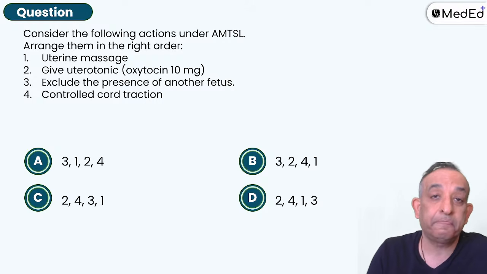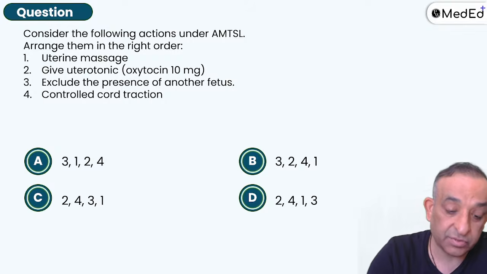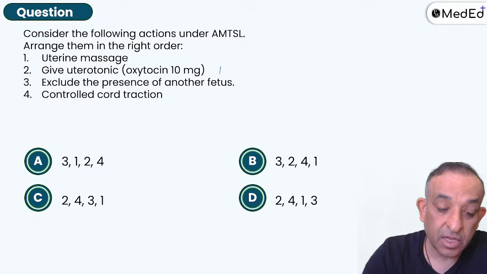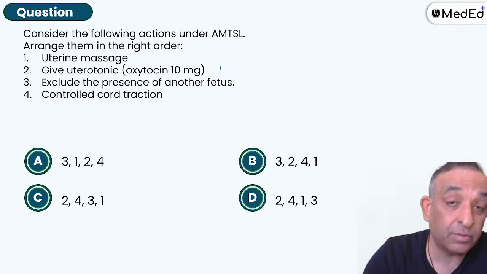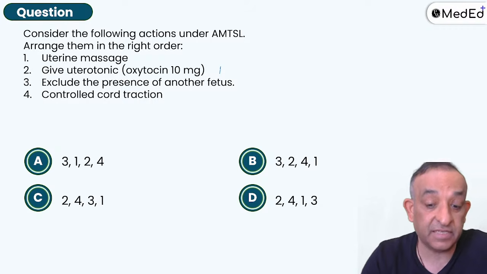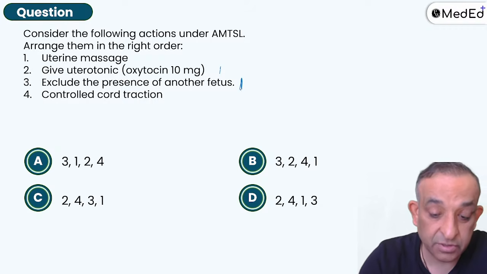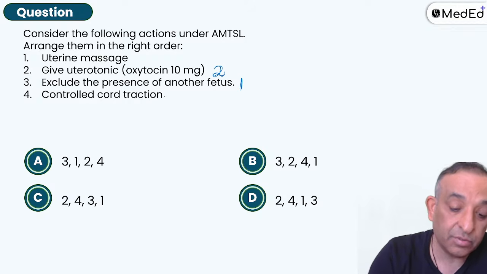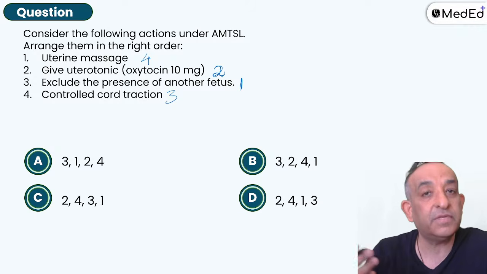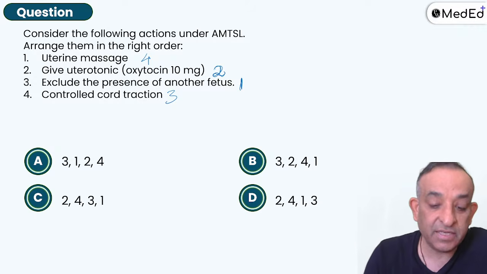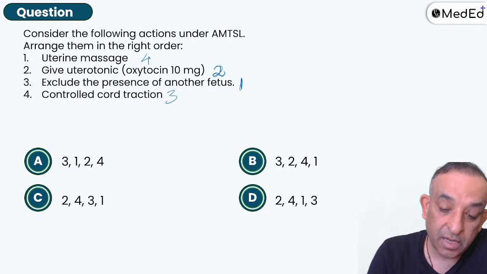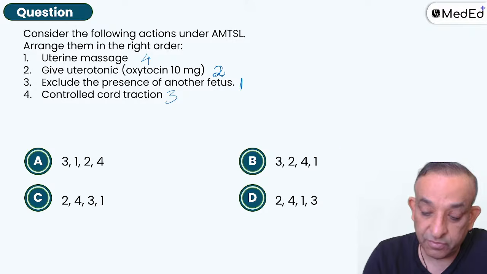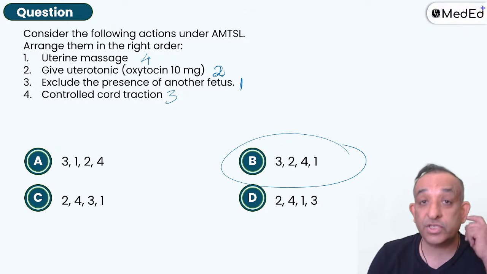So you will give the uterotonic first, oxytocin is given first, but of course before that you will exclude the presence of another fetus. So yes, first is exclude the presence of another fetus, give oxytocin next, and then you'll do controlled cord traction, and you'll definitely do a gentle uterine massage. You have to do it. So yes, it is in the order of 3, 2, 4, 1. Choice B is the answer for your question.